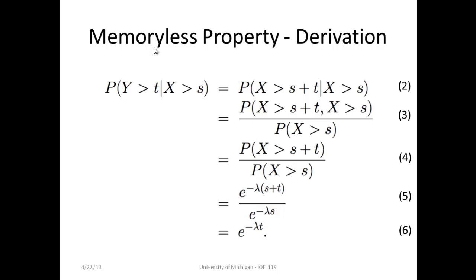Again, by the formula of the exponential distribution, term 4 is just e raised to minus lambda times s plus t, divided by e raised to minus lambda s, which is just equal to e raised to minus lambda t. This, as we saw from equation 1, is just the probability that event x will occur at a time greater than t. This implies that the time remaining for the event to occur follows the same distribution as the event, and it does not depend on s, which is the time that has passed.